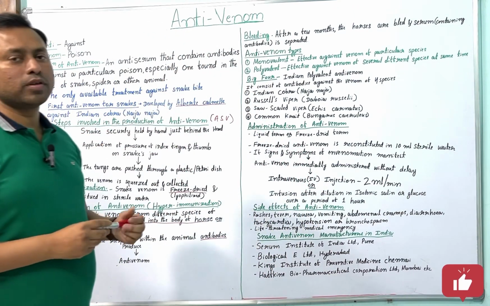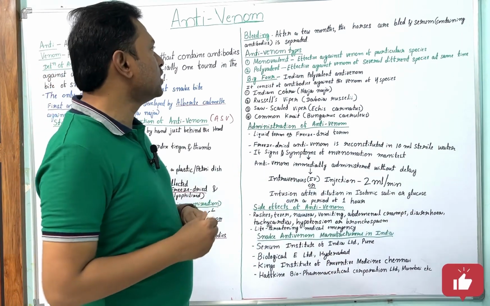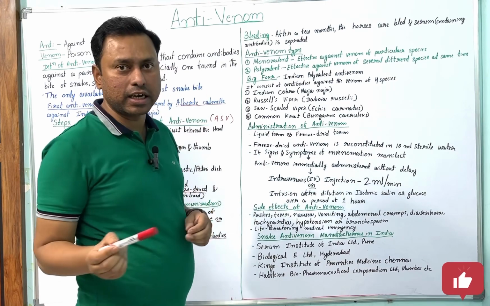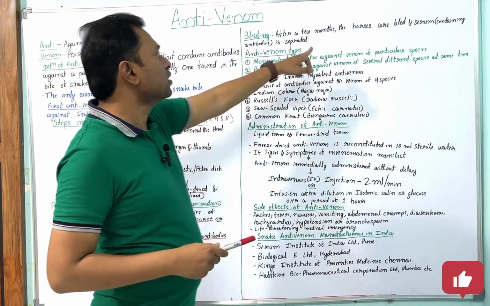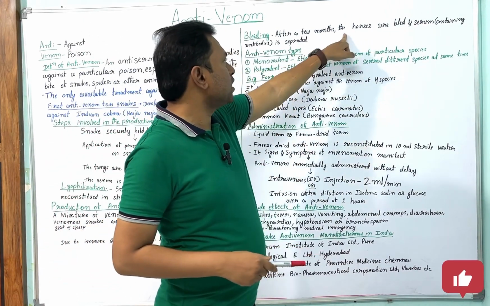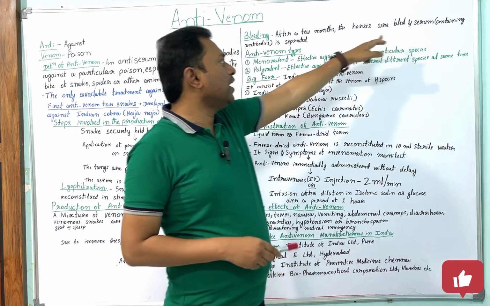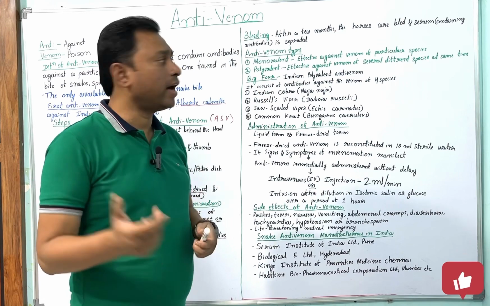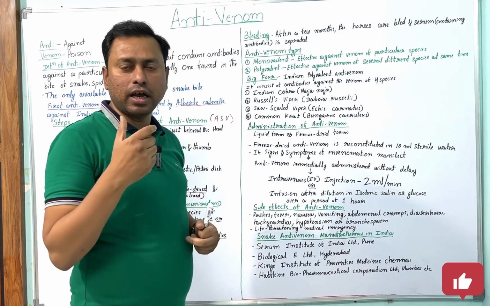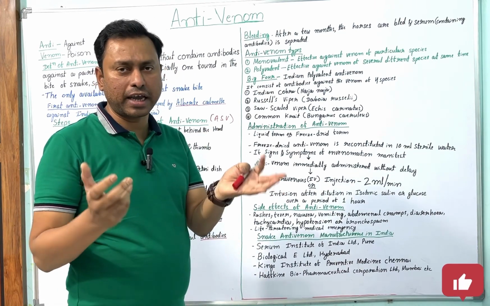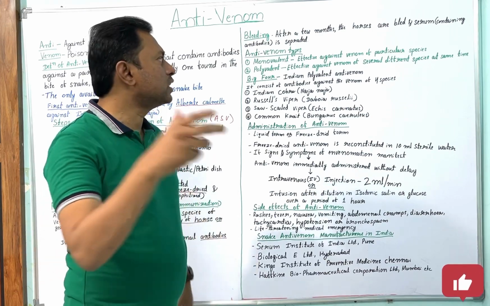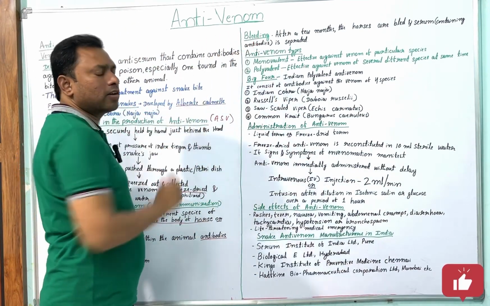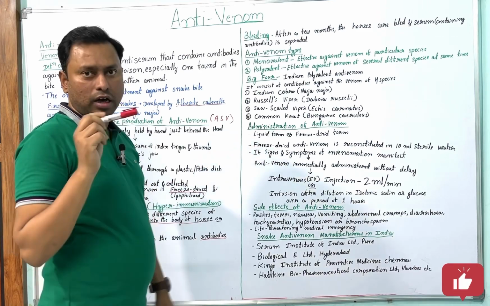Now the next thing is the bleeding method. After injecting the venom for a few months, the horses are bled and the serum containing antibody is separated out. After a few months, antibody is produced against that venom, and we separate it out. This is called bleeding.